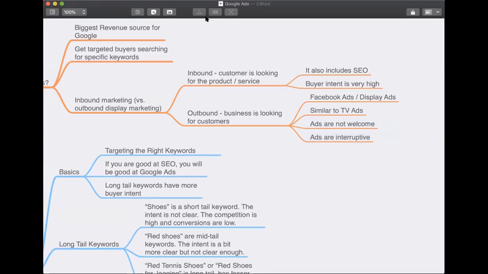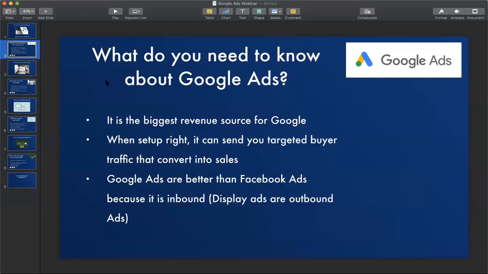How many of you agree with this? Type agree in the chat box if you agree with this. Fantastic. I just want to check if we are on the same page before we proceed. This is the basic thing that you need to understand about Google Ads. If you don't understand this basics, it's going to be very difficult for you to move forward with understanding how digital marketing works and how Facebook ads works.